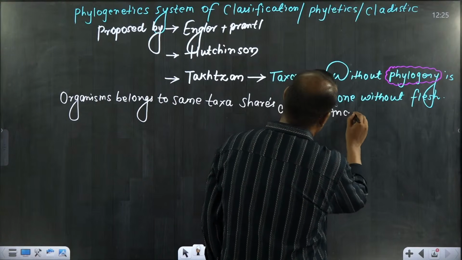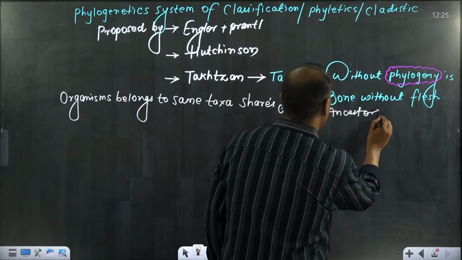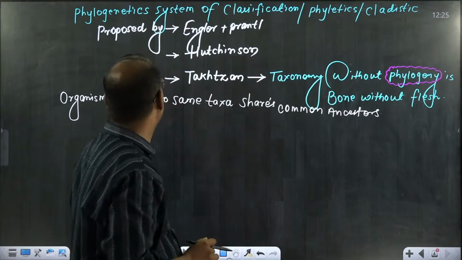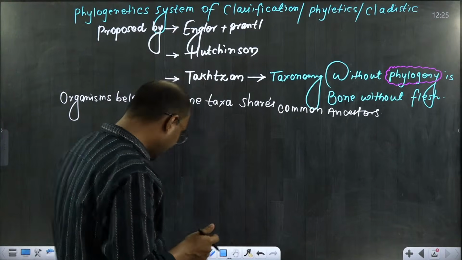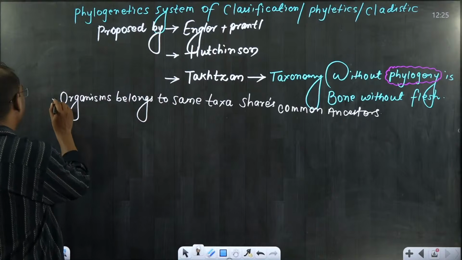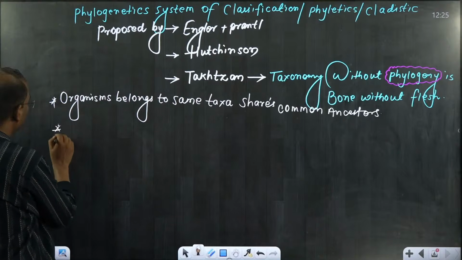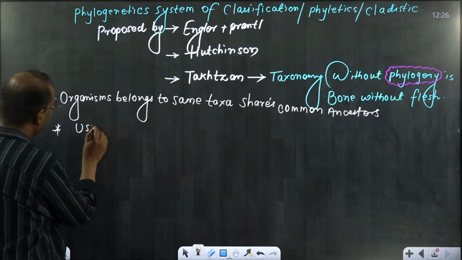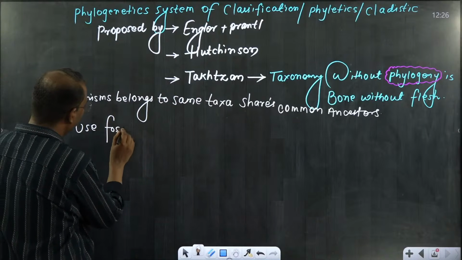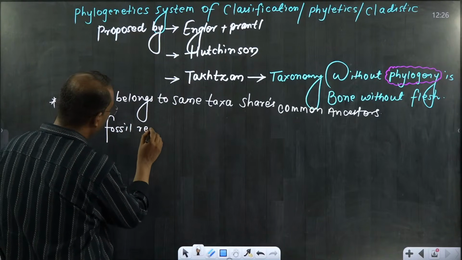This line is under phylogenetics only. And in this system of classification, we will use fossil records.